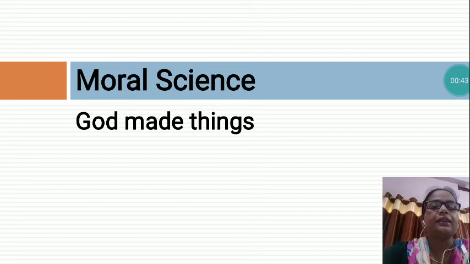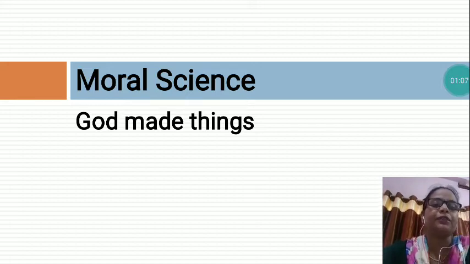Natural things like sun, moon. Have you seen the sun in the sky? The sun is made by God. The sun gives us light and energy, and the moon is also made by God. Who has made you? God has made you. Who has made me? God has made me. So, my dear students, these natural things you can see are all God made things.